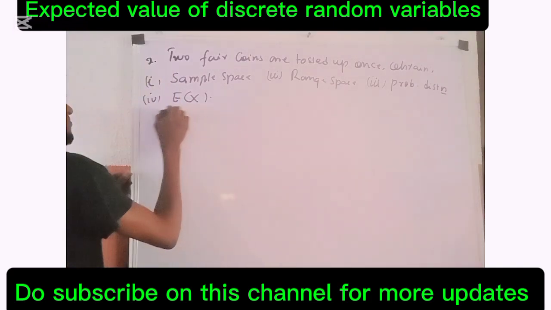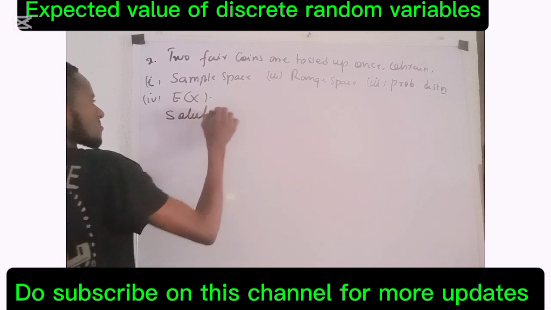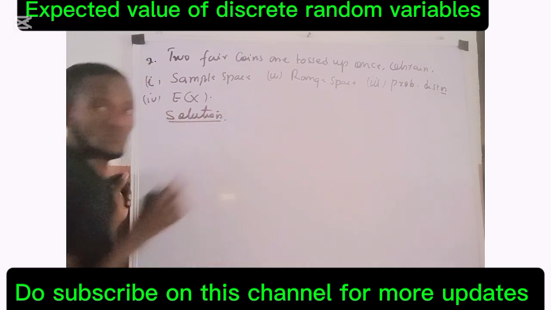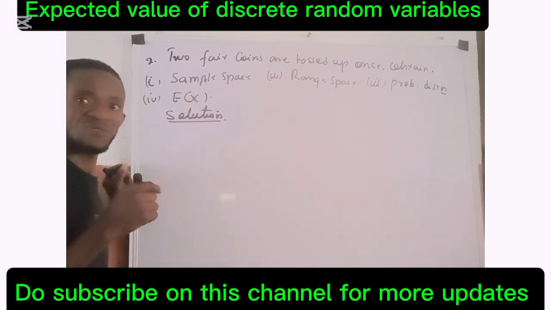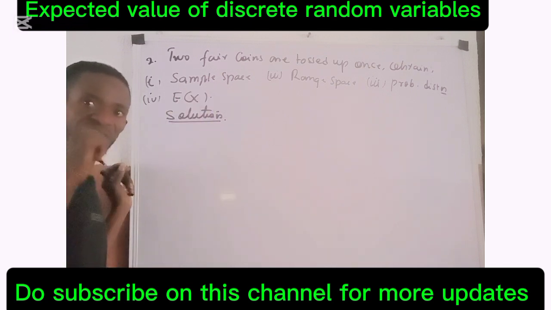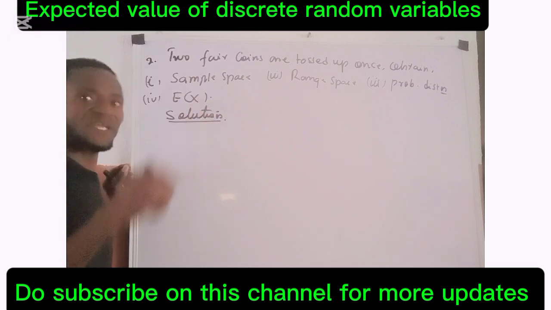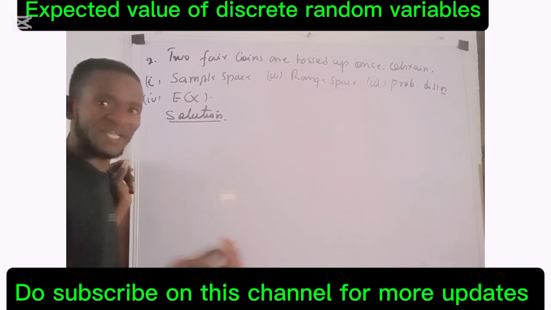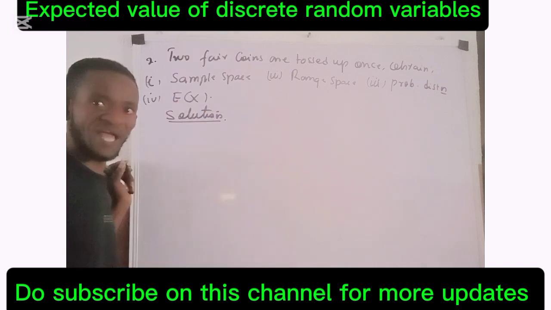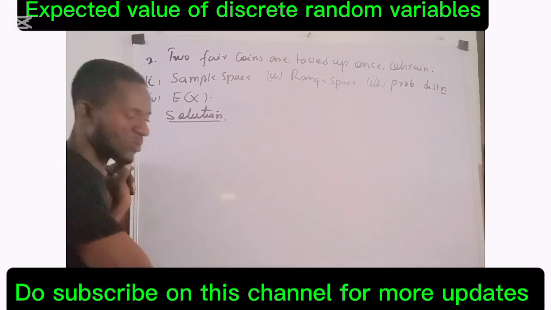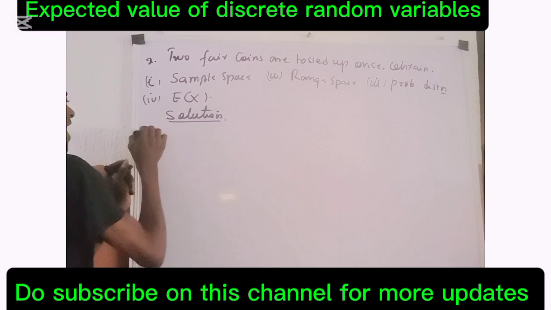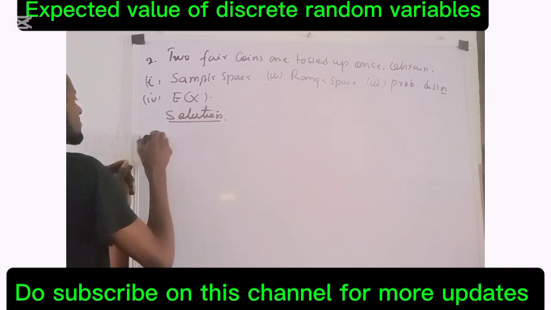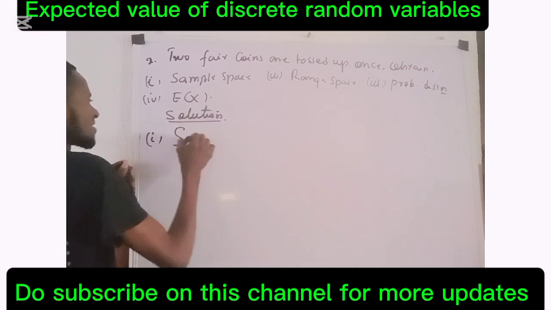The first one says sample space. When we talk about sample space, it is the set of all the possible outcomes of that random experiment. If you carry two coins in your hand and toss them up together, you can be very lucky: this one will land with head, this one will land with head. So the sample space S here is given as: